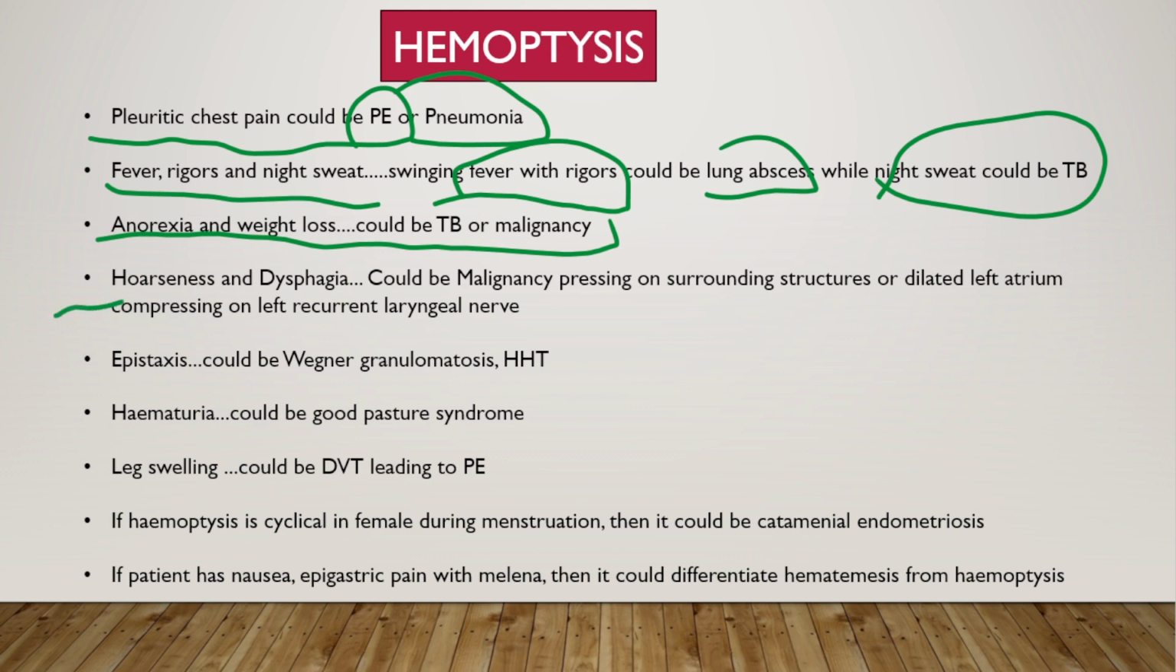Hemoptysis with hoarseness and dysphagia could be bronchogenic carcinoma pressing upon the recurrent laryngeal nerve or upon the esophagus, or a dilated left atrium compressing upon the left recurrent laryngeal nerve. It can also cause hoarseness and dysphagia along with hemoptysis.